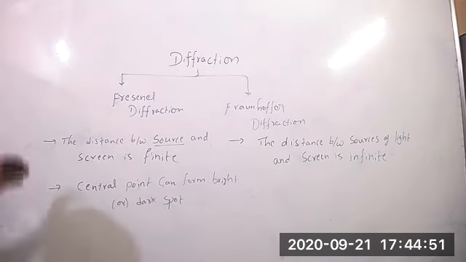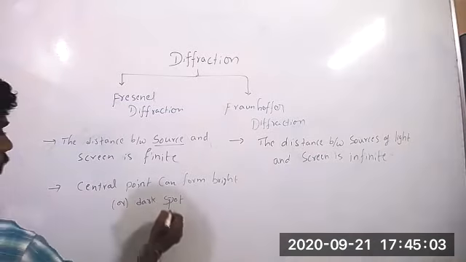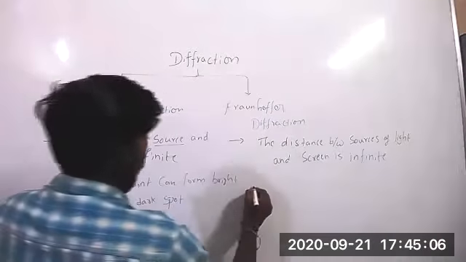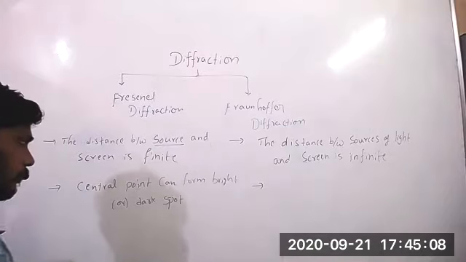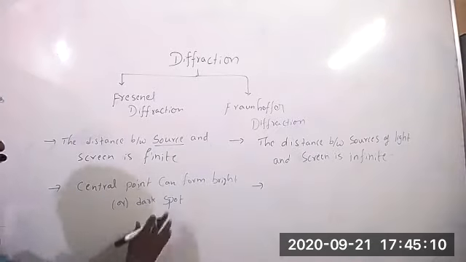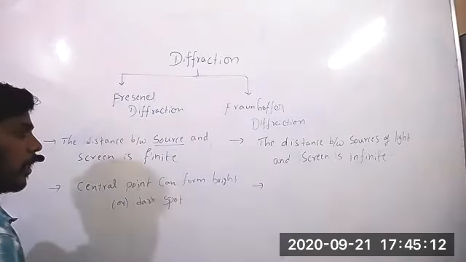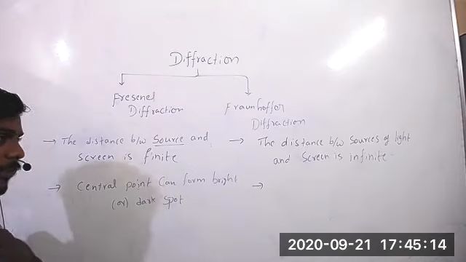In the Fresnel diffraction, central point can form bright or dark spot, spot or fringe. Hello? Sir, is that dark spot, sir? Dark spot or dark fringe or dark band we can call.